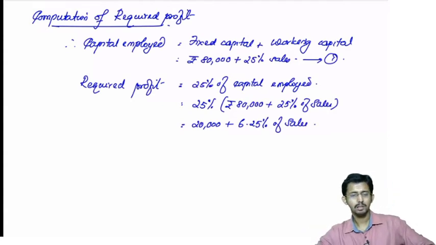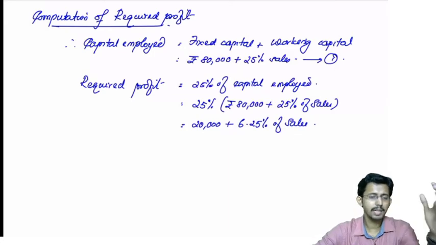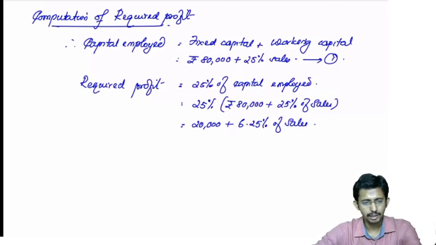Now you have to formulate an equation here. On one side you need the sales value. In order to find out the sales value, you require the required profit. To compute the required profit, you again require the sales value.